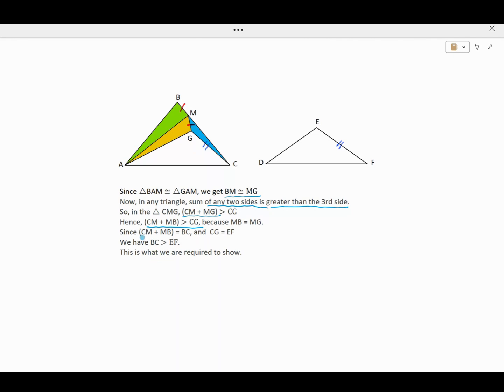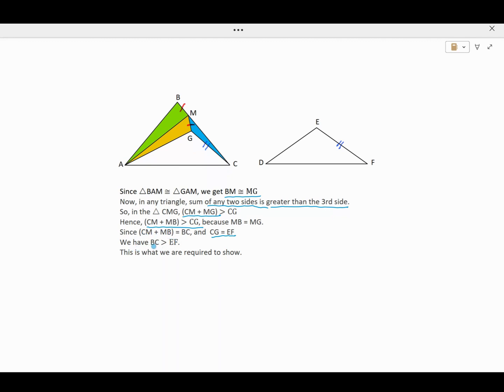Now, CM plus MB is equal to BC, the total length of the side. And CG is equal to EF, which we have taken during construction of this side.